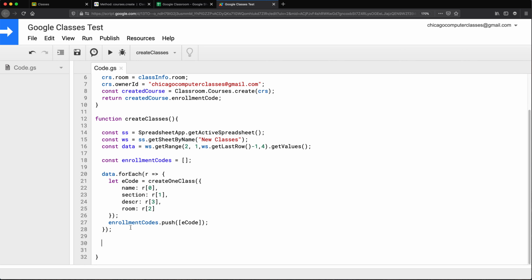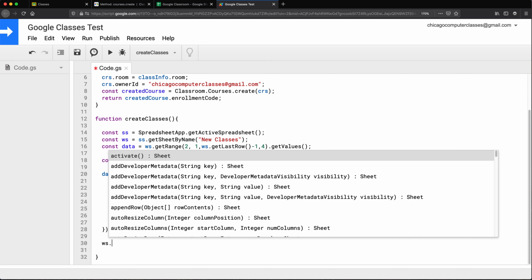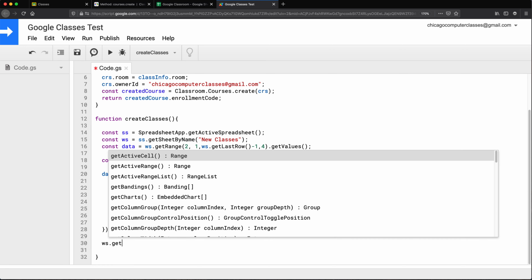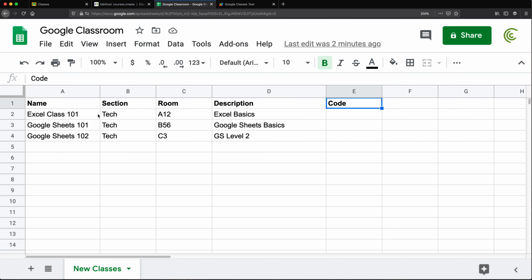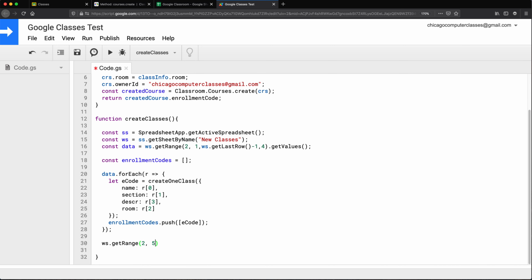At this point, we should be able to write to our spreadsheet. So we're going to take that worksheet and we're going to get range, which is basically the column where we need to write this information, starting from the second row. And the column for this is 1, 2, 3, 4, 5, the 5th column.